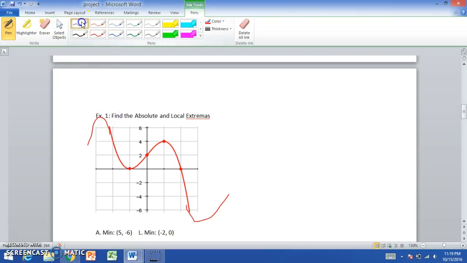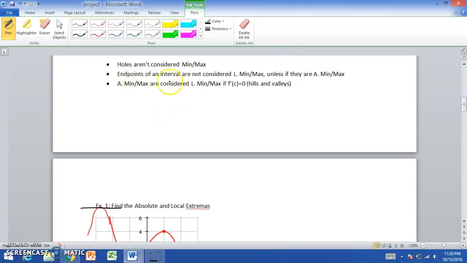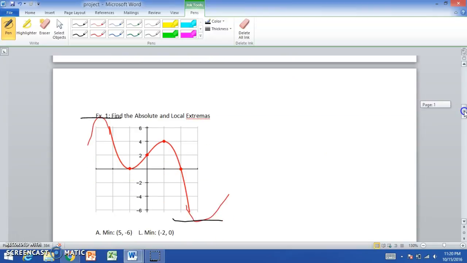Just by looking at it graphically here, this would be the new absolute maximum, and over here this would be the new absolute minimum. And that would make this statement true because the derivative at f of c is 0. So that would make it a local maximum because it makes a hill or valley. Same with the absolute minimum. It makes a valley, and the derivative of f of c equals 0.